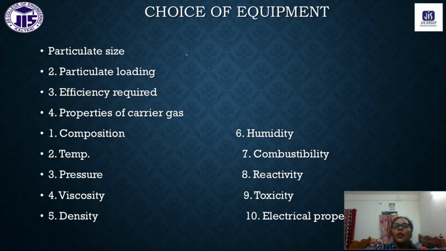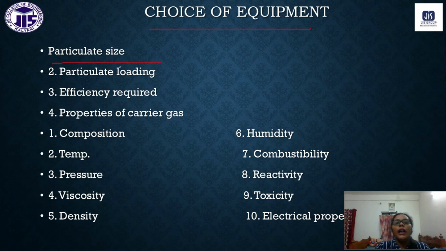So now how can we choose the equipment? What equipment can we choose for refining the gases? Generally there are some properties that we have to check first, and after that we can choose the control equipment. First, the particulate size: what is the size of the particulate matter? If the size is very small, 0.1 to 1 micrometer, then we must use the electrostatic precipitator.